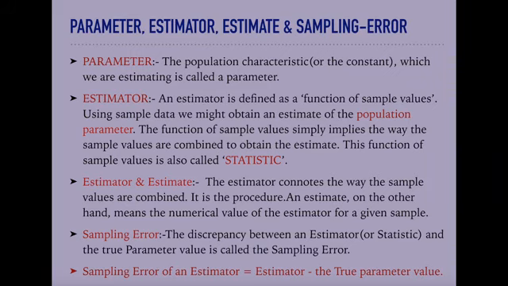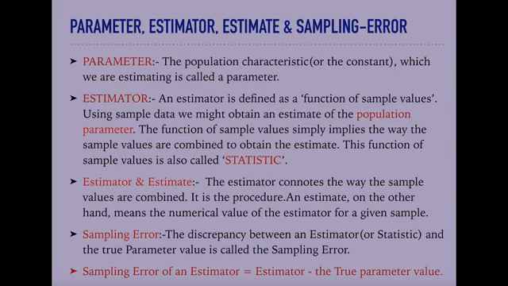Now, estimator and estimate. The estimator connotes the way sample values are combined. It is the procedure. So, estimator is the process or procedure, and an estimate, on the other hand, means the numerical value of the estimator for a given sample. So, one refers to procedure, another refers to a value of the estimator.